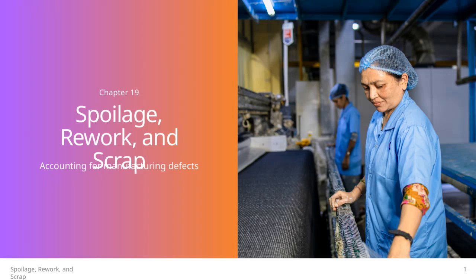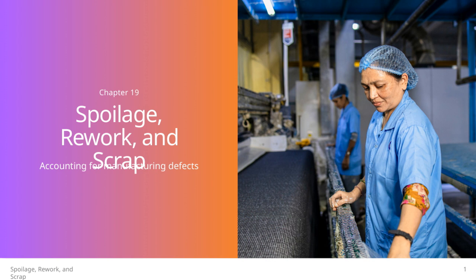Today, we're diving into Chapter 19, which focuses on spoilage, rework, and scrap. These are critical concepts in manufacturing because they directly affect costs and efficiency. Spoilage refers to units that are damaged beyond use, while rework involves fixing defective products so they meet quality standards. Scrap, on the other hand, includes materials or products that can't be reused or sold.